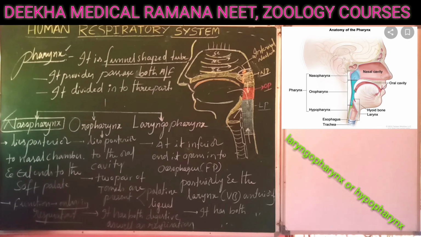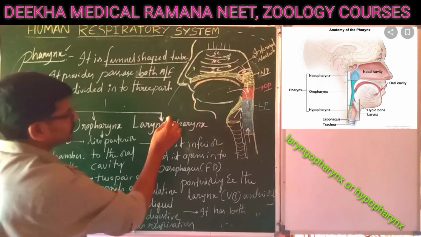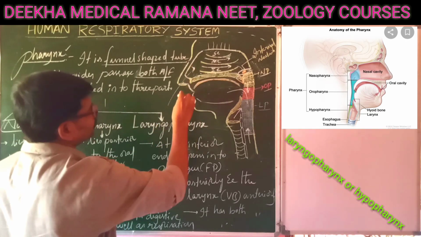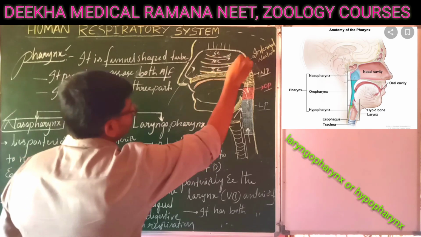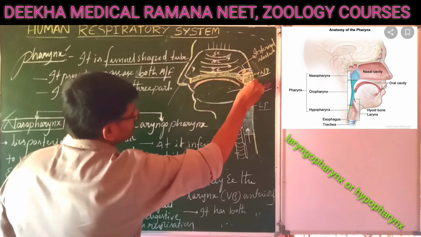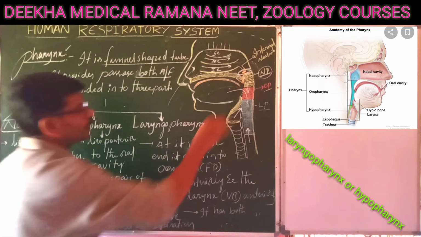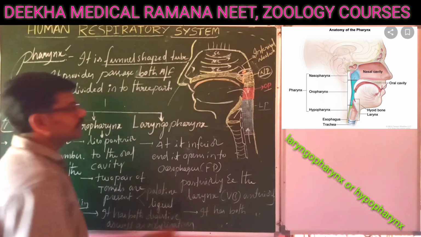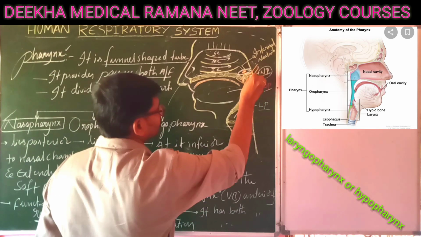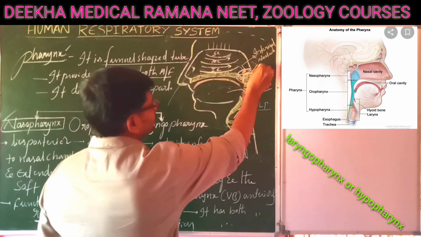Next, the important question: what is the function of the nasopharynx? The nasopharynx helps in respiration. Why does it help in respiration? Because the nasal cavity allows air from the external nostrils through the internal nostrils to the nasopharynx. So the nasopharynx is meant only to allow air, that's why it is involved in respiration. Along with that, two eustachian tubes open here.